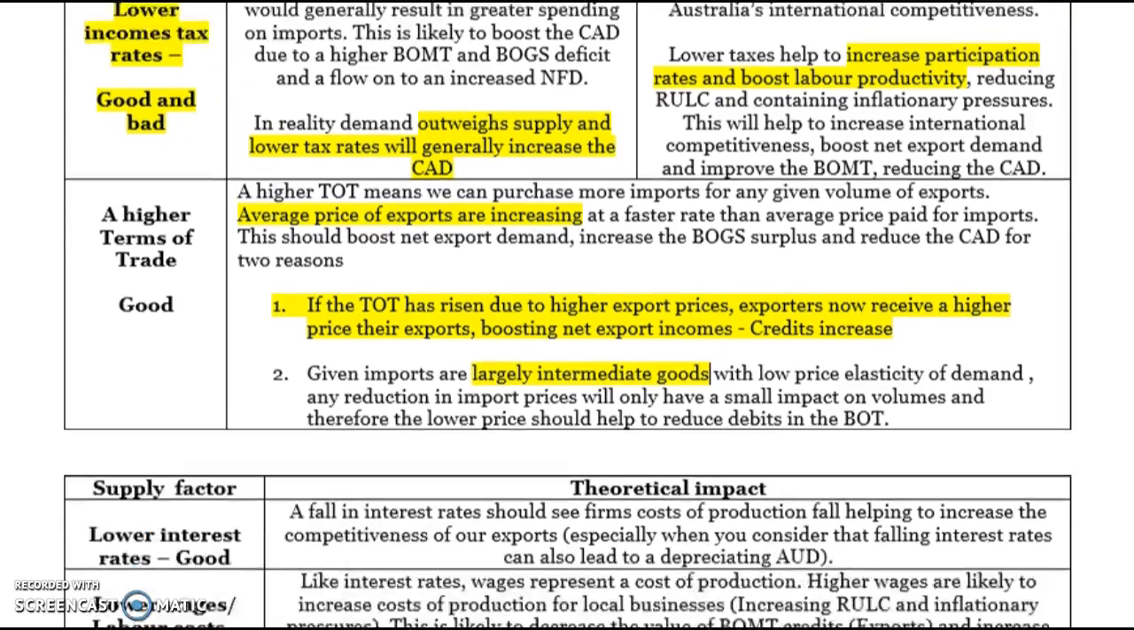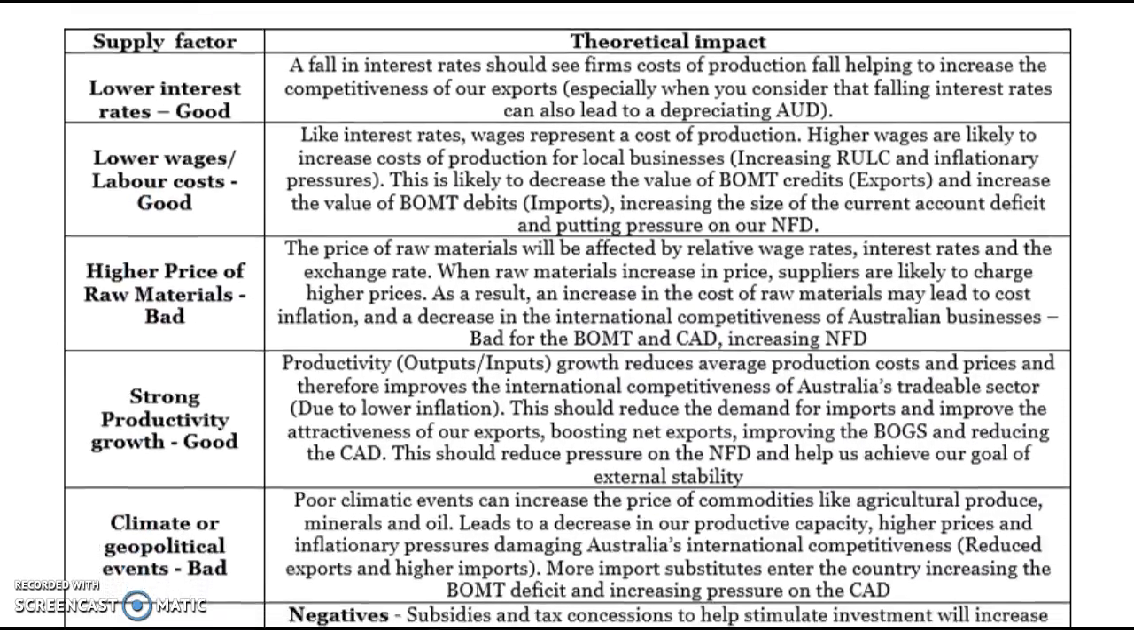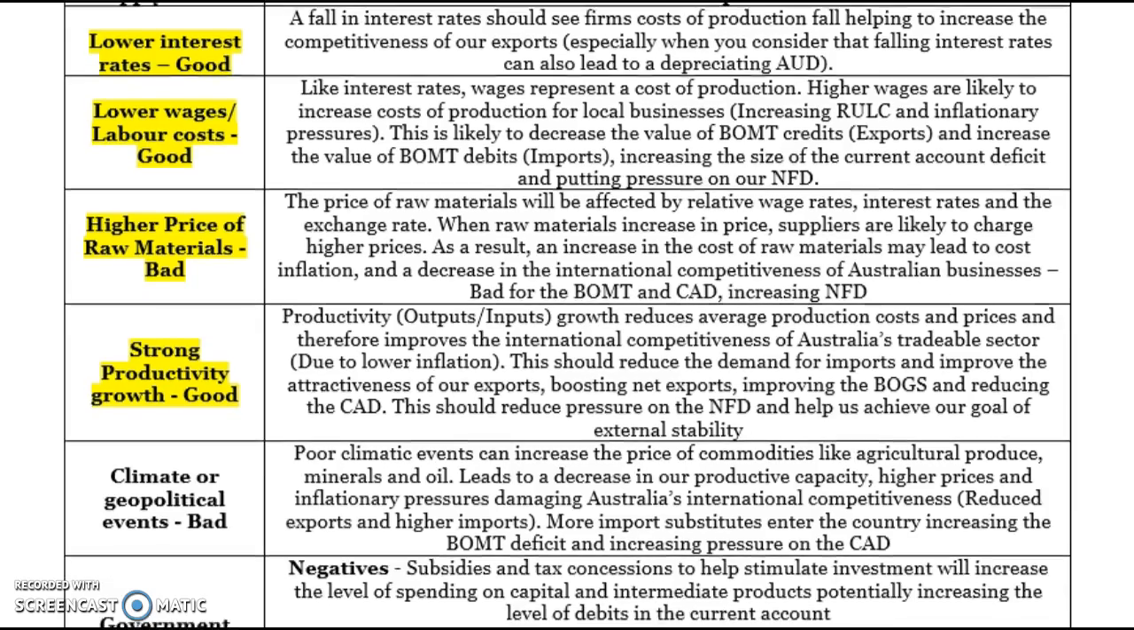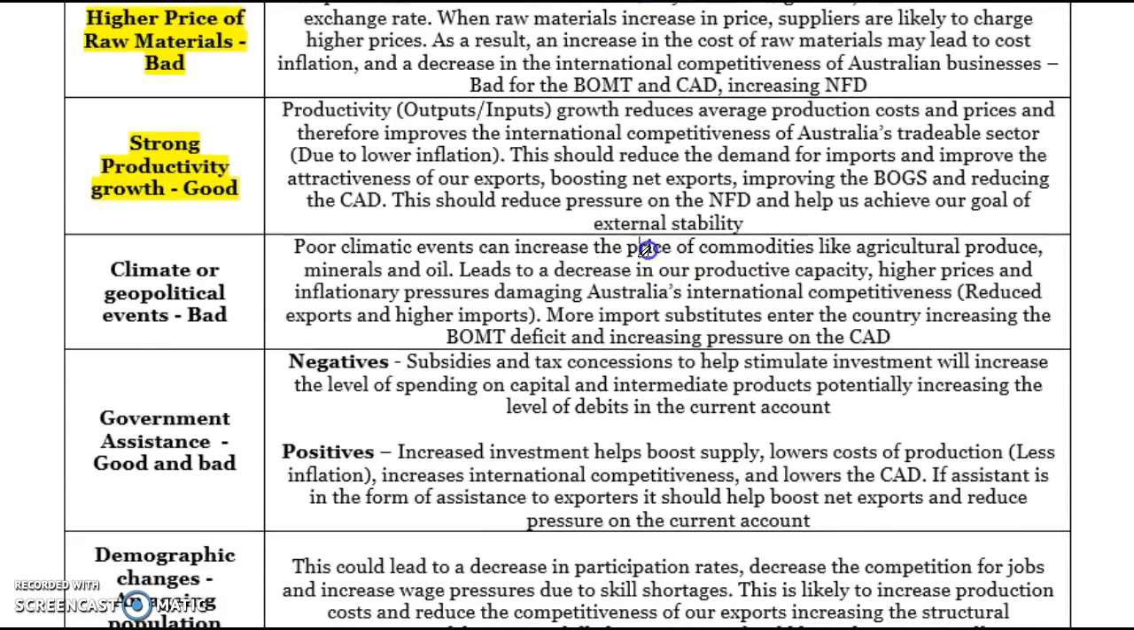In terms of supply side factors, most of these are pretty much exactly the same, so I just want to flick through a couple of them. Just in relation to these first four, it's all related to lower costs of production, which boosts demand for our exports and reduces import spending, which all helps the current account. Climatic conditions, poor climatic conditions increase the price of our agricultural products. They reduce our productive capacity and make us less internationally competitive, which can hurt the CAD.